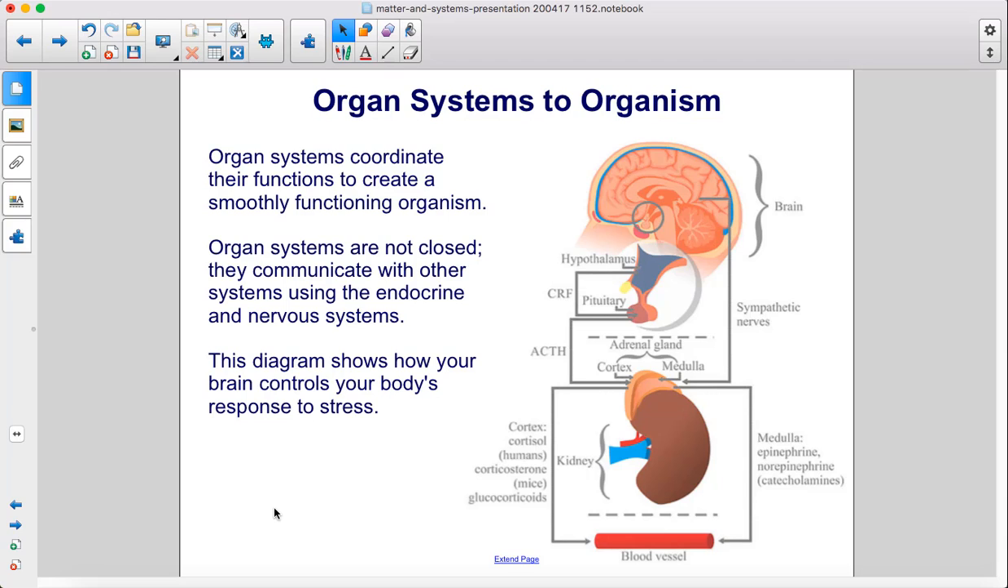Organ systems coordinate their functions to create a smoothly functioning organism. Organ systems are not closed. They communicate with other systems using the endocrine and nervous systems. This diagram shows how your brain controls your body's response to stress.